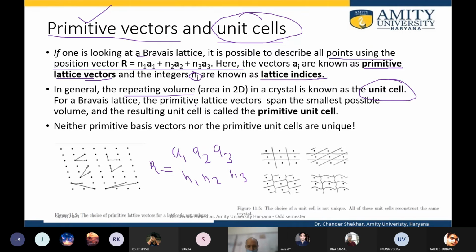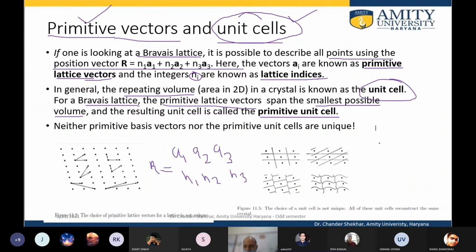The fundamental unit, which is repeated over and over again along 3 dimensions, 2 dimensions or 1 dimension to generate the pattern, जो fundamental unit है जिसको repeat करते हैं उसको कहते हैं unit cell. Okay, so in general the repeating volume in a crystal is known as unit cell, and for Bravais lattice the primitive lattice vectors can span the smallest possible volume and result in the primitive unit cell.